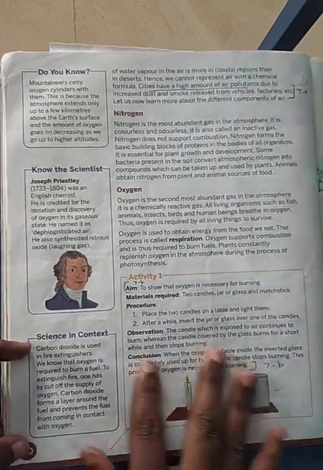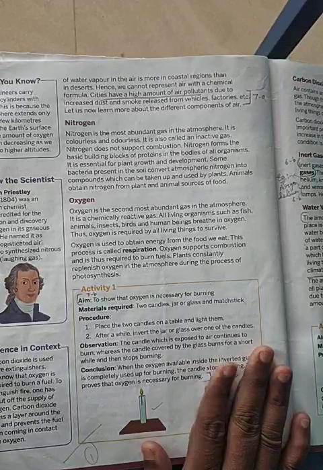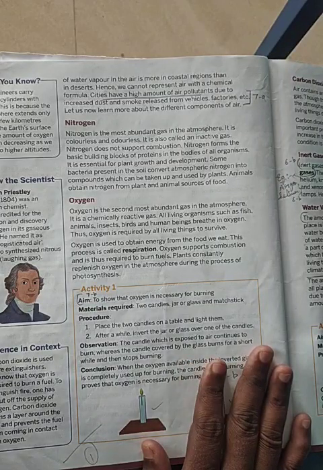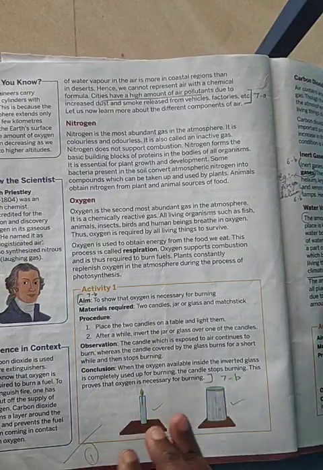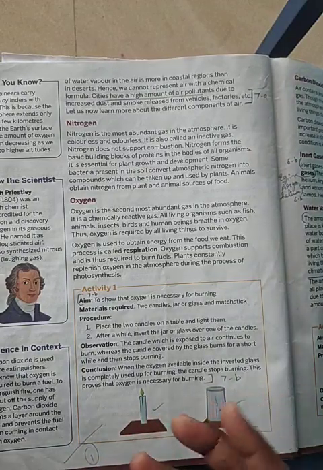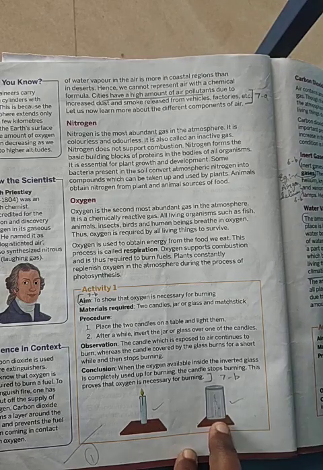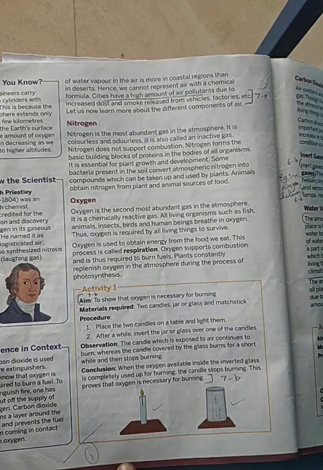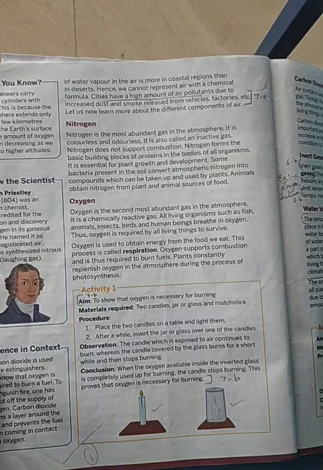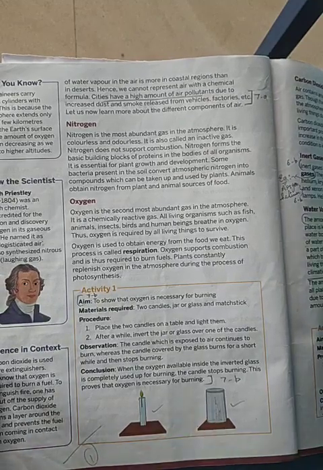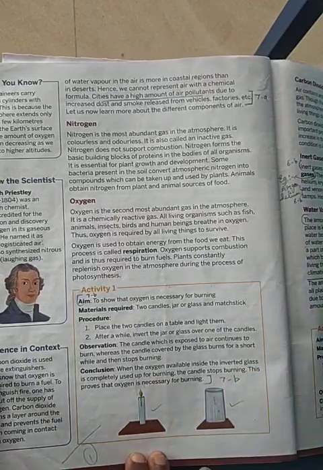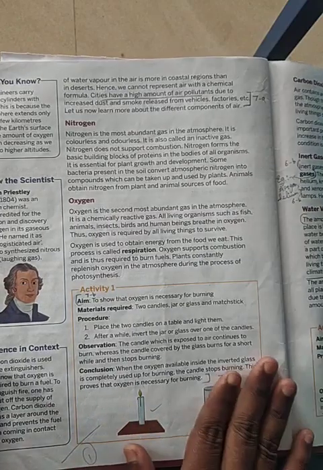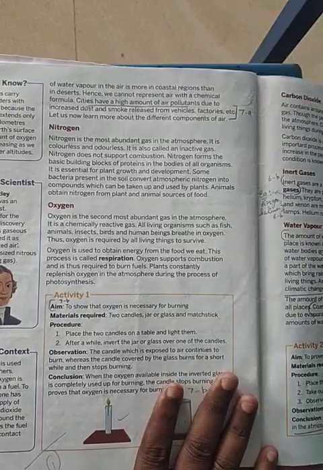Now in this activity we will be seeing that oxygen is required for burning. That is, you light a candle, if you leave it, it will be burning. But if I put a tumbler or a glass over the burning candle, the candle will be put off. Why? The oxygen supply is cut off. So this burning candle will not be burning anymore. So this will tell that oxygen is required for burning.